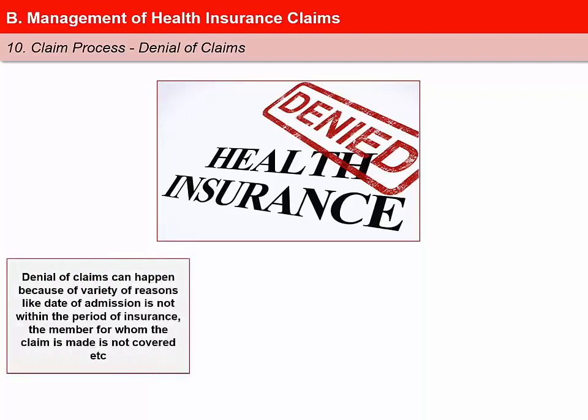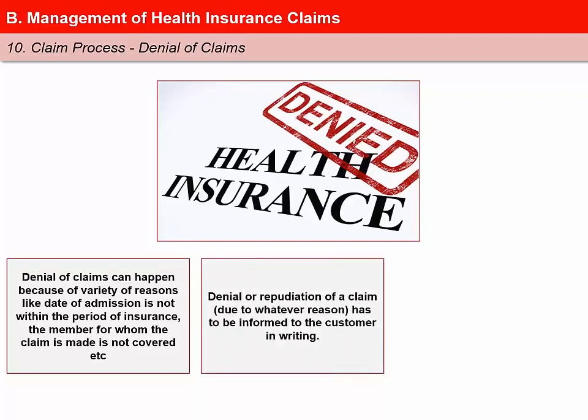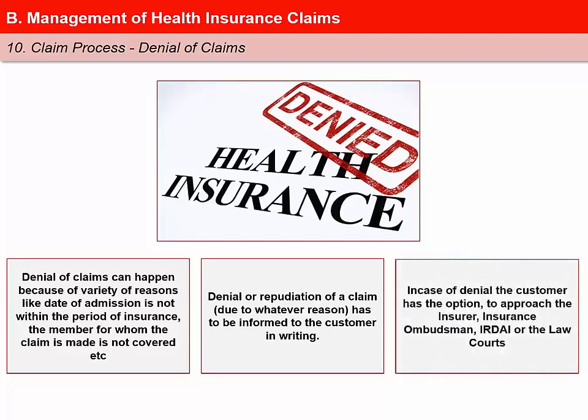Denial of claims can happen because of a variety of reasons, like date of admission is not within the period of insurance, the member for whom the claim is made is not covered or had some pre-existing illness, etc. Denial or repudiation of a claim, due to whatever reason, has to be informed to the customer in writing. In case of denial, the customer has the option to approach the insurer, insurer ombudsman, IRDAI, or the law courts.